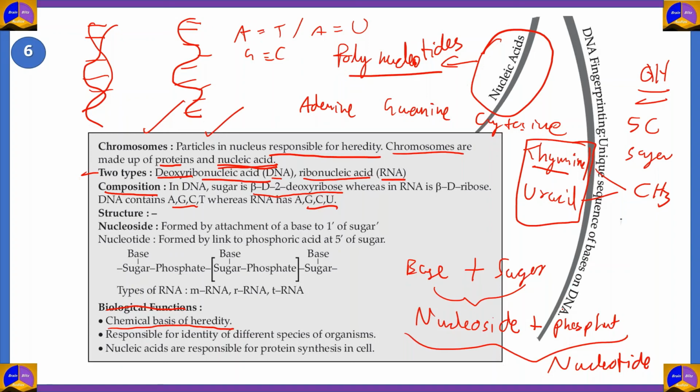And when we're talking about evolution, people use DNA fingerprints in order to find out our ancestors. So they take up this DNA fingerprint and then they compare it with ancient organisms in order to find out where our DNA came from. So that helps us out in evolution. So that is how nucleic acids and DNA fingerprinting are essential parts of our body.